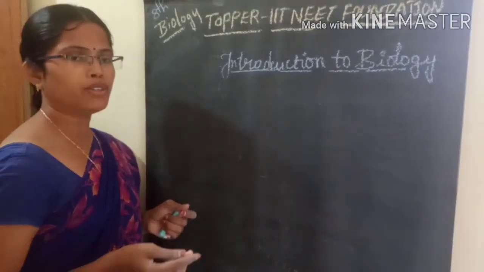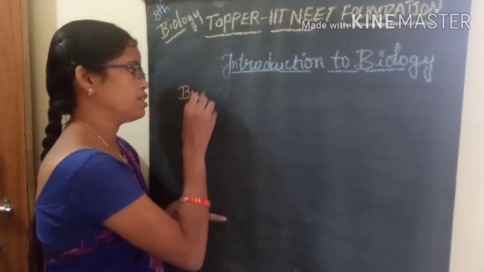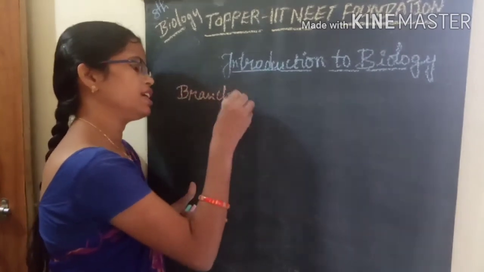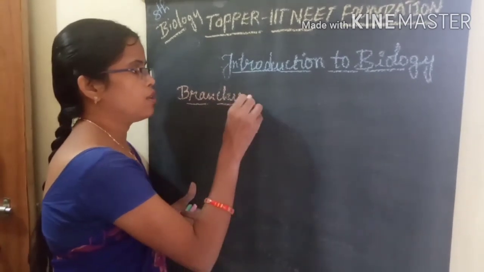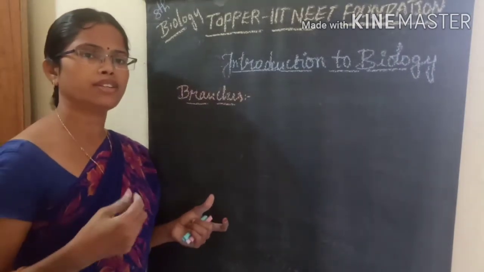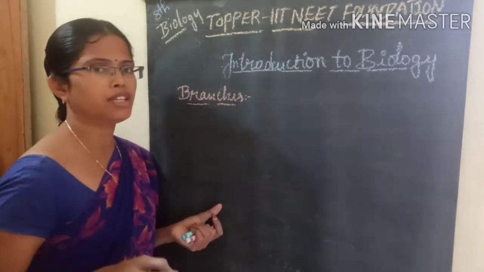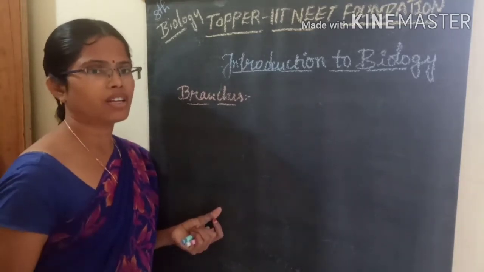Then coming to the next one, that is the branches which are related to biology. There are so many branches related to biology, because the study of life relates to many different types of organisms.